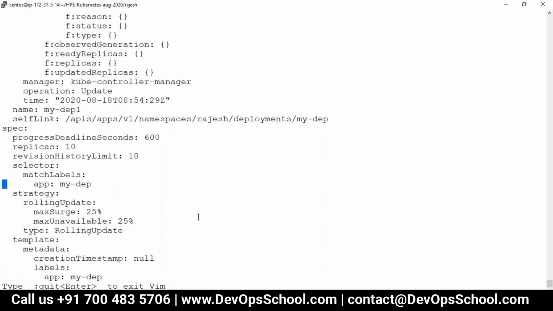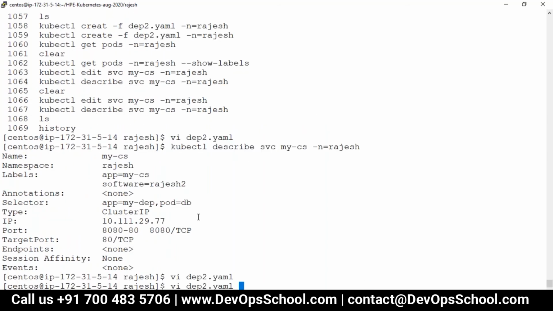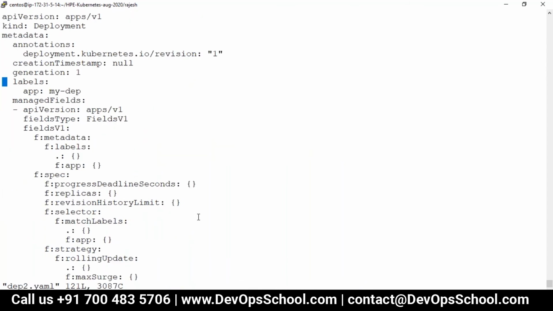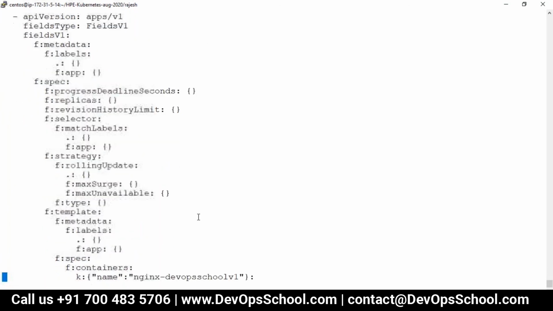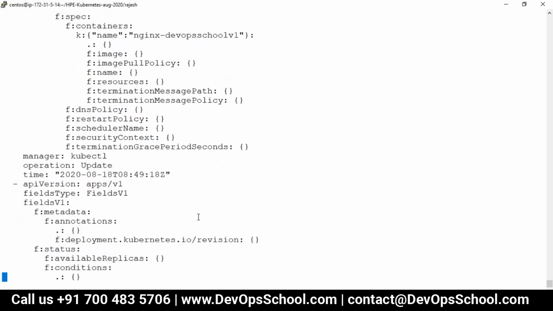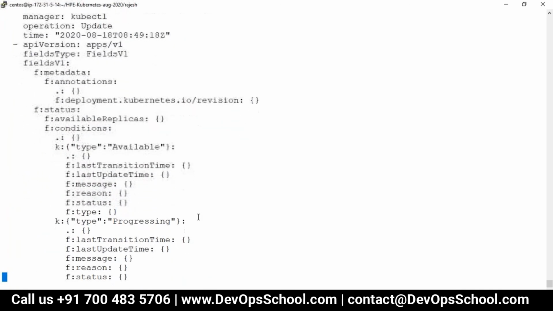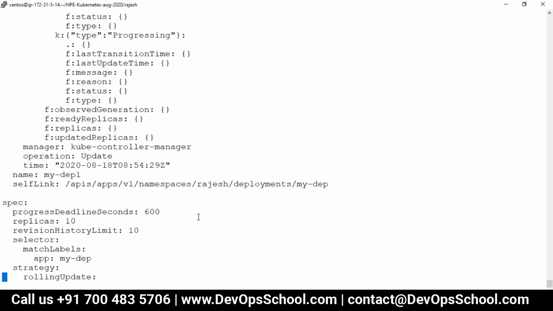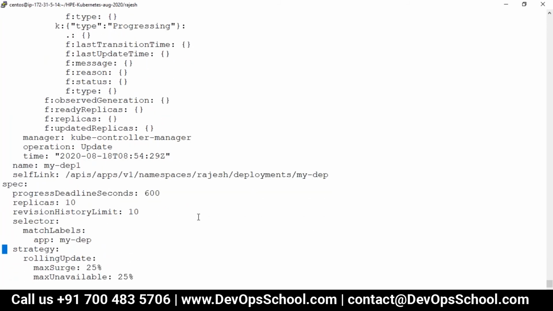Just a second, guys. This is the deployment level, don't get confused with this. I'm looking for the pod labels spec. It's here.